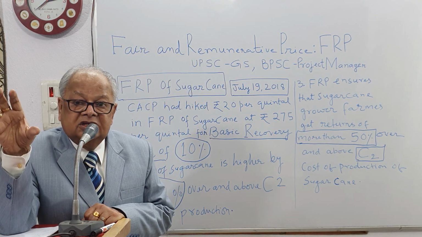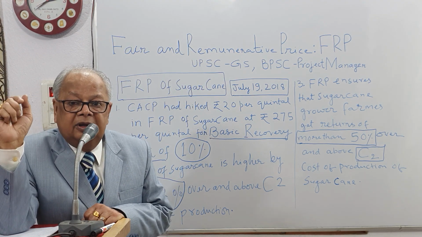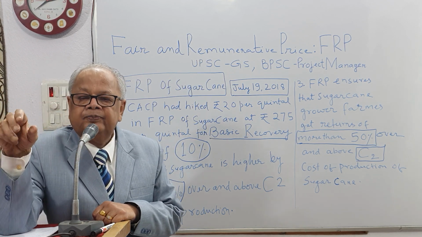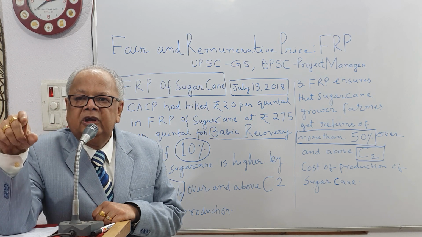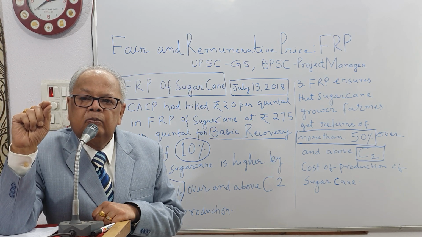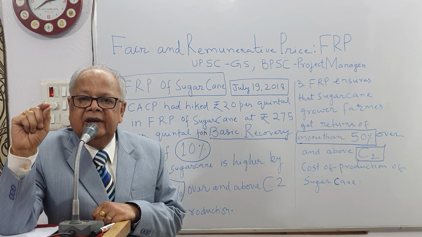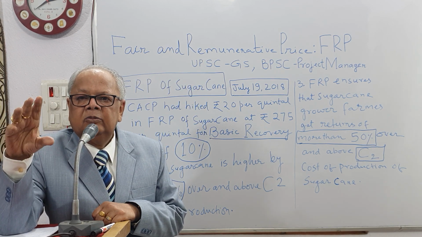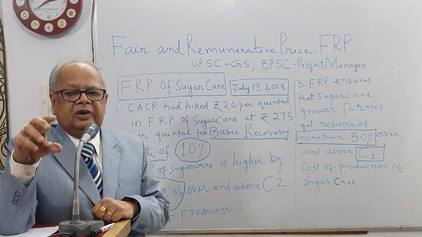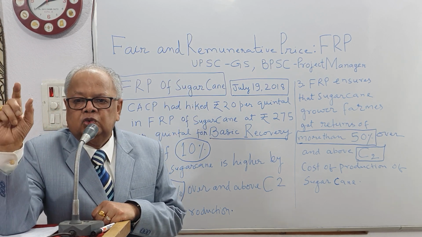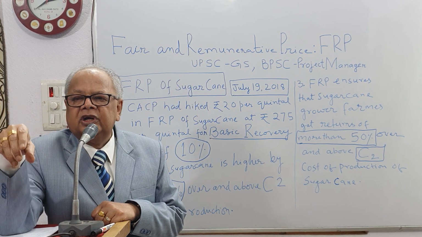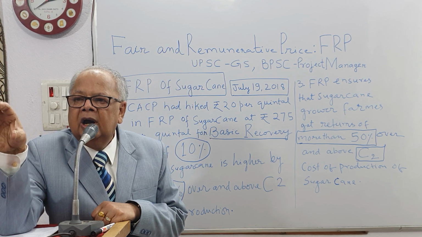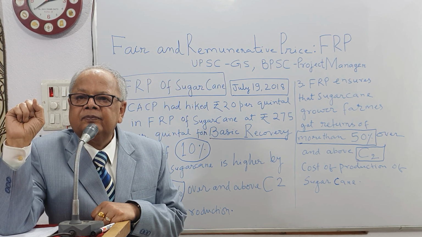What is the difference between MSP and FRP? You see your video from me on MSP. There must be 50% profit over C2 in case of 23 commodities covered by CACP in the MSP model in India.